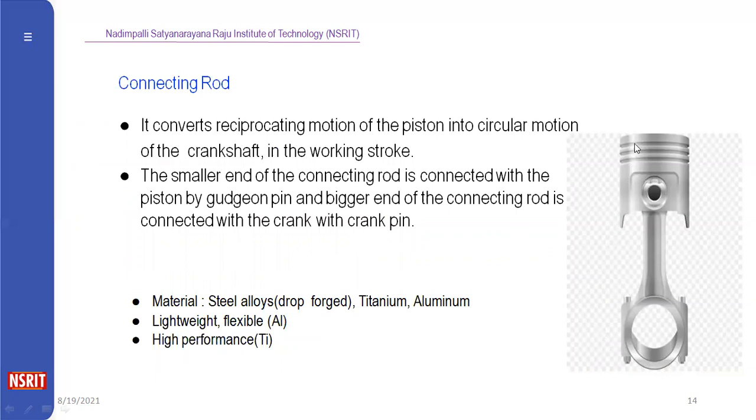So coming to the connecting rod. The connecting rod is mainly used so that the reciprocating motion is converted into rotary motion of the crank. The connecting rod is placed between the piston and the crankshaft. The small end is connected to the piston, and the bigger end is connected to the crank. The material used for the connecting rod is steel alloy, titanium, and aluminum, because they are lightweight and flexible, with high performance.